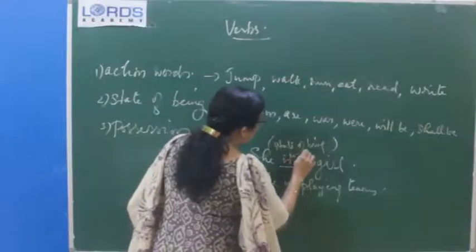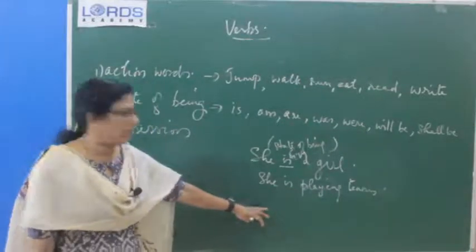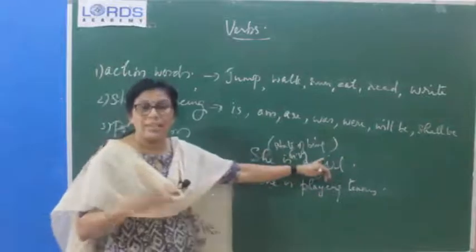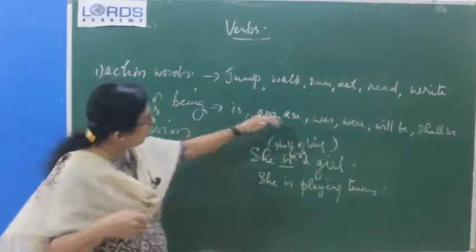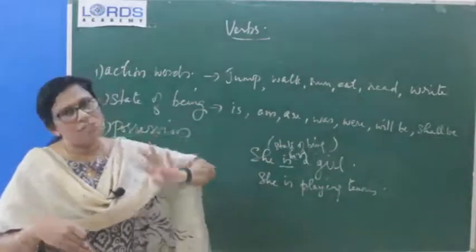Main verb. Okay. So please do mention the examples, then only the things will be clear to you. Here is used as a main verb and it is called the state. When all these verbs are used as main verbs, we call it state of being verbs.